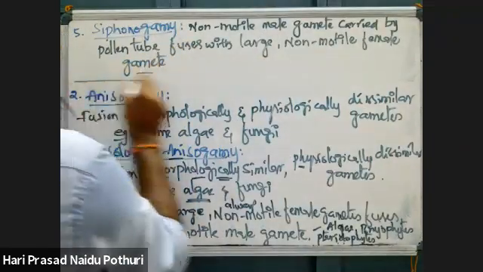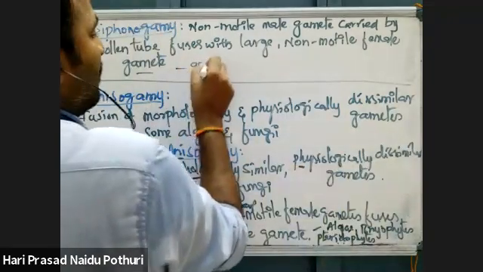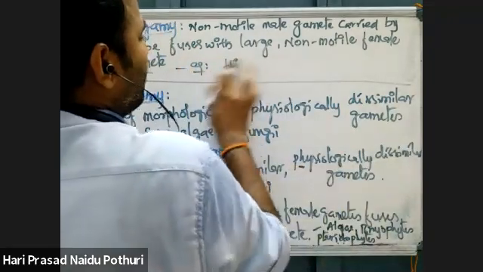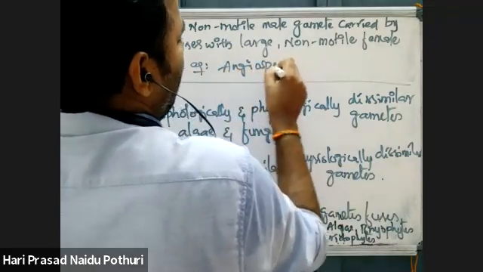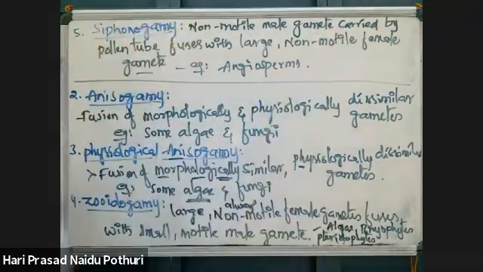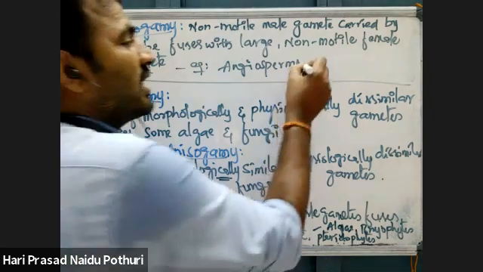This is called stephanogamy. This is seen in higher plants, especially flowering plants, angiosperms only. Does stephanogamy take place in gymnosperms? Anyone? Does stephanogamy take place in gymnosperms?